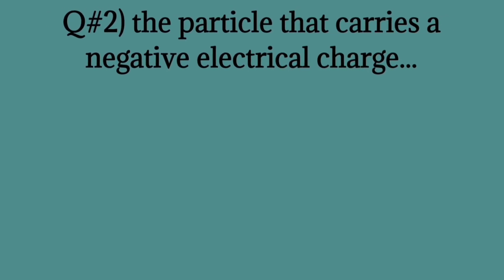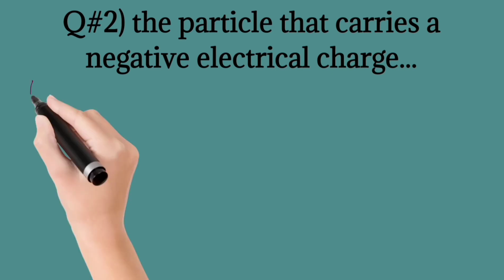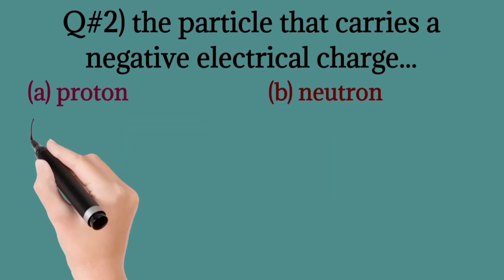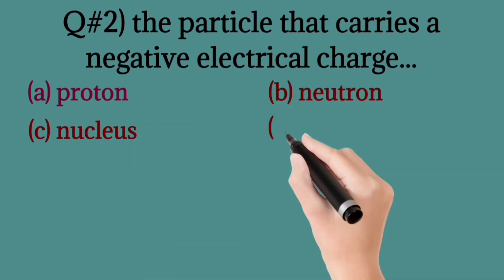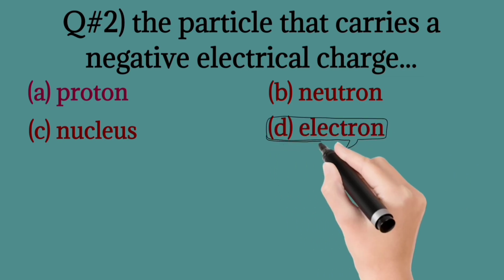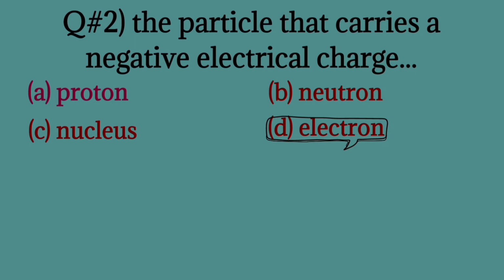Question number 2. The particle that carries a negative electrical charge is proton, neutron, nucleus, electron. The correct one is electron. The particle that carries a negative electrical charge is called electron.